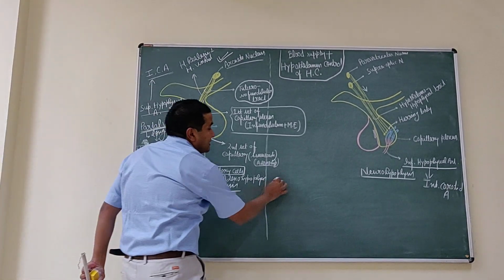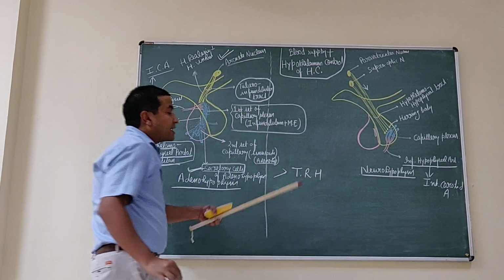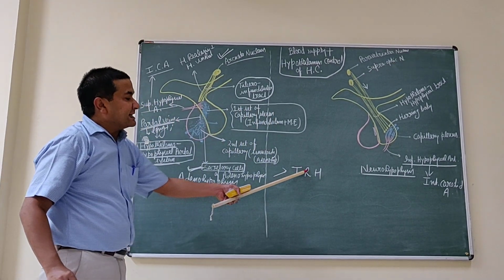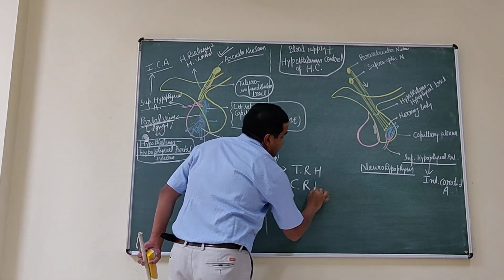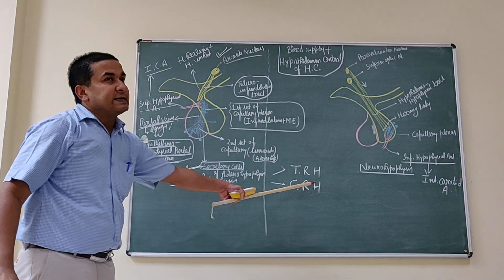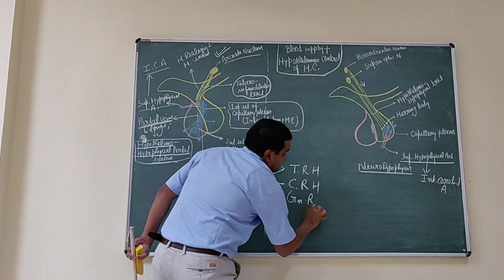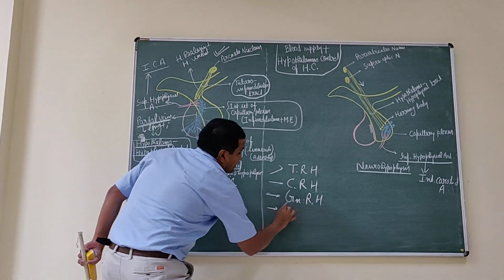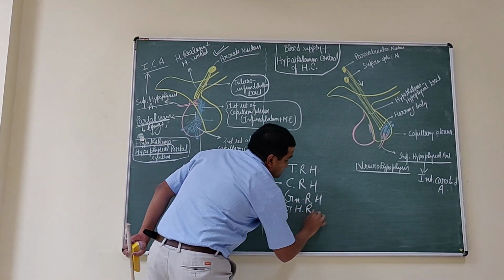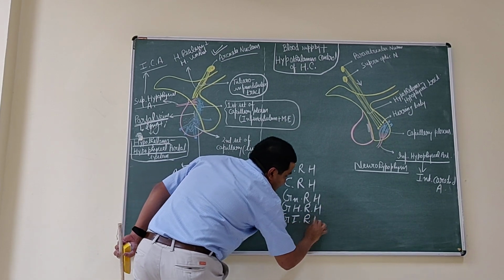For example, TRH, thyrotropin releasing hormone, CRH, corticotropin releasing hormone, GnRH, gonadotropin releasing hormone, GHRH, GIRH.